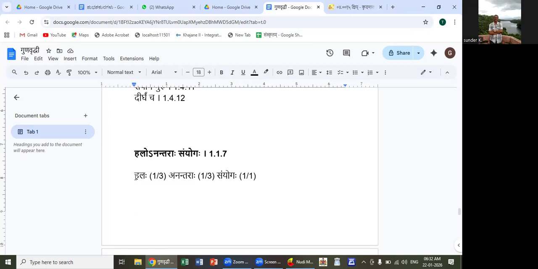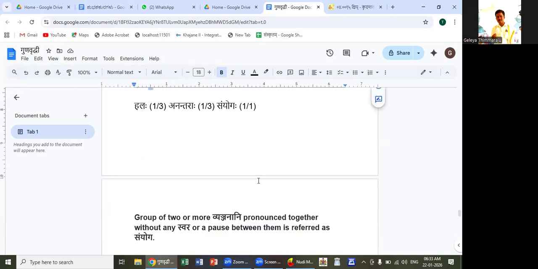If you do the Padacheda, it is Alaha Anantaraha. Purva Rupa Sandhi between Alaha and Anantaraha. Then Anantaraha, then Sanyogaha. Alaha is the Prathama Bahuvachana form of Al: Hal, Halau, Halaha. Anantaraha, Prathama Bahuvachana. Sanyogaha, Prathama Ekavachana. Alaha means the Hal letters.